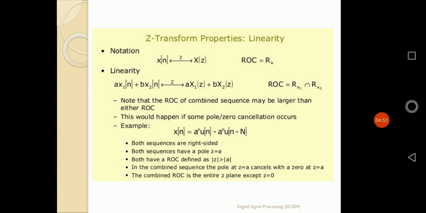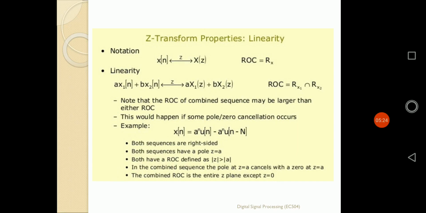And one more thing: whenever we use the linearity property, the change of ROC is defined in this way. For x1 of n, when transformed to x1 of Z, let us suppose its ROC is Rx1, and for x2 of n, transformed to x2 of Z, its ROC is Rx2. Now if I apply the linearity property on those two, the common ROC defines the ROC of the linear combination of the input sequences.